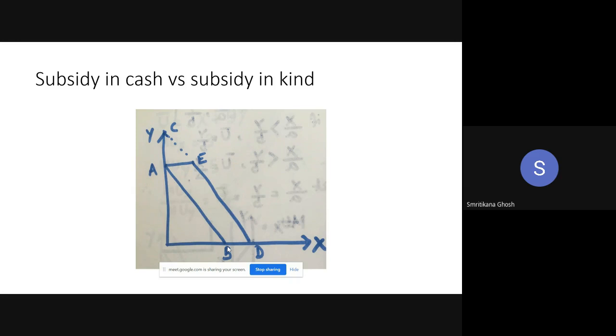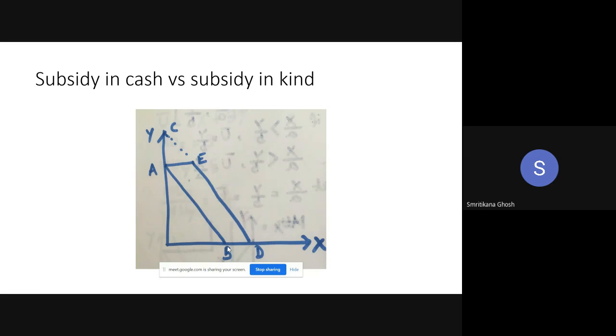Now you are earning 2,000 because that additional 1,000 is given by me to you as a subsidy in cash. That's all.